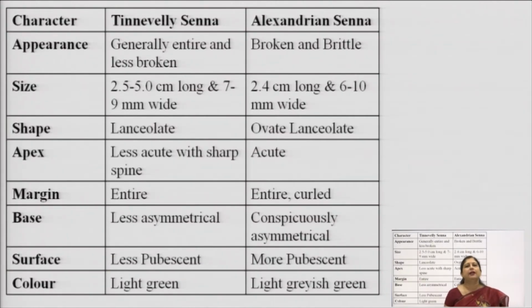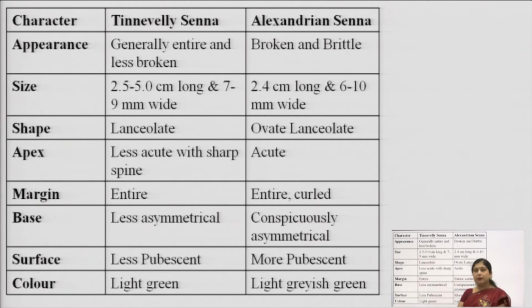Tinnevelly Senna generally has an entire structure on drying and is less broken, while Alexandrian Senna is more brittle and gives a more powdery leaf when dried. The size of Tinnevelly Senna is 2.5 to 5 centimeter in length and 7 to 9 mm in width, while Alexandrian Senna is 2 to 4 centimeter in length and 6 to 10 mm in width. So Alexandrian Senna is slightly shorter than Tinnevelly Senna.